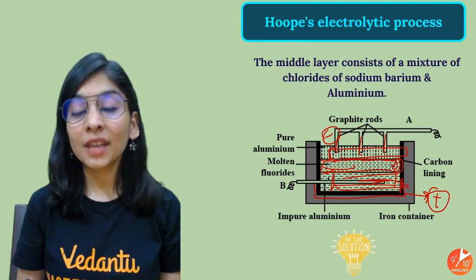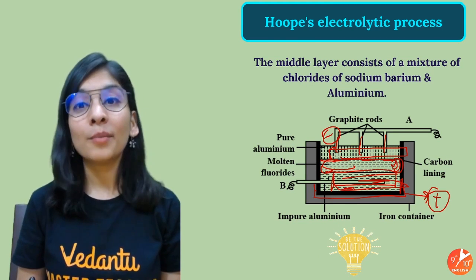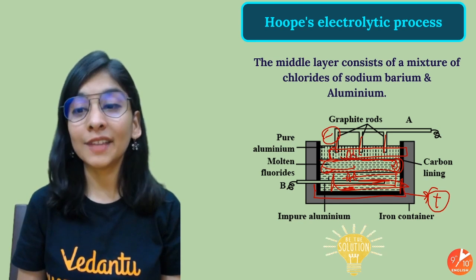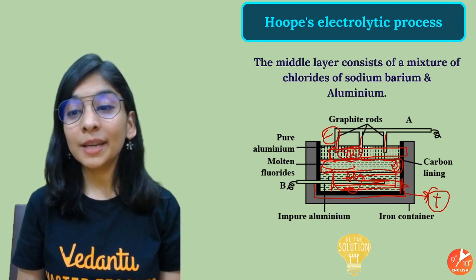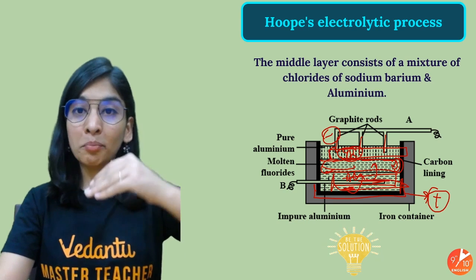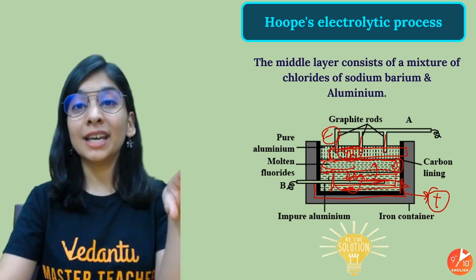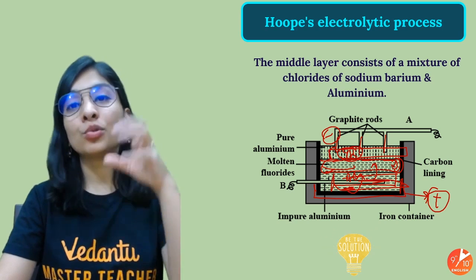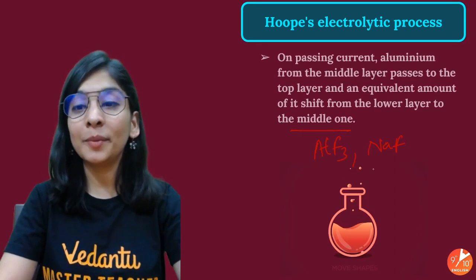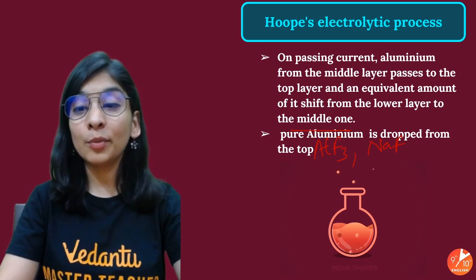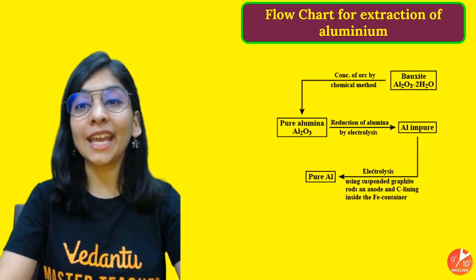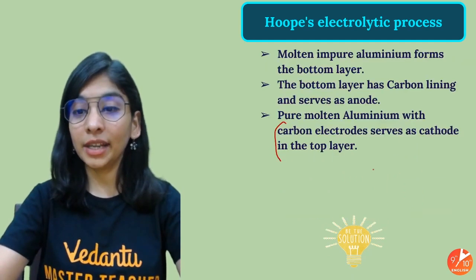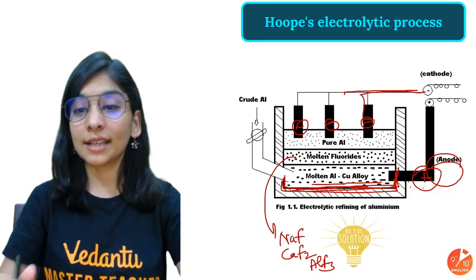So what will happen? We have aluminium ions here also, because that's positive, aluminium ions here also, and aluminium here also, in the pure form. So aluminium ions start traveling from middle to top layer, and from the bottom layer to the middle layer and to the top layer as well. So this process will be continued. Okay, pure aluminium is deposited from the top at the cathode. So this is it. I'm telling you again what is happening.